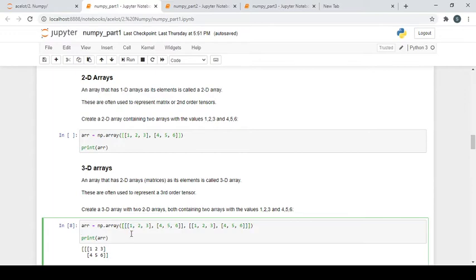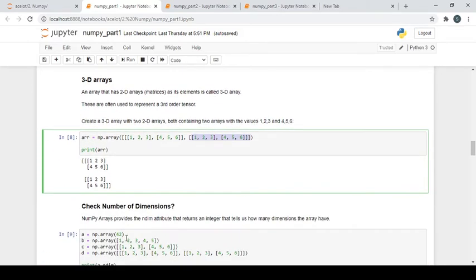So a simple way to identify a 3D array or any ndarray is you can count the number of square brackets over here, 3. So it's basically a 3D array. So you can basically classify it. These two are inside one object. These two are inside one object. So like this you can identify. It's easy.